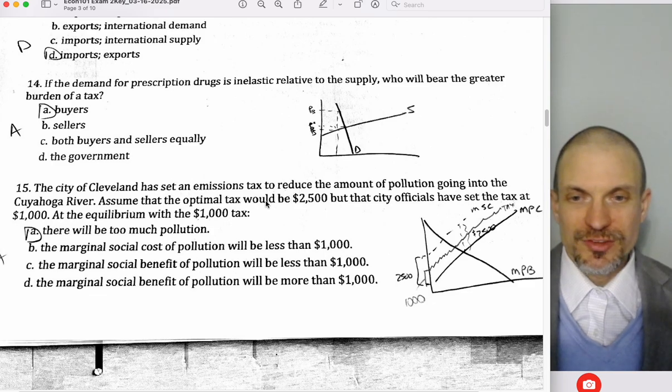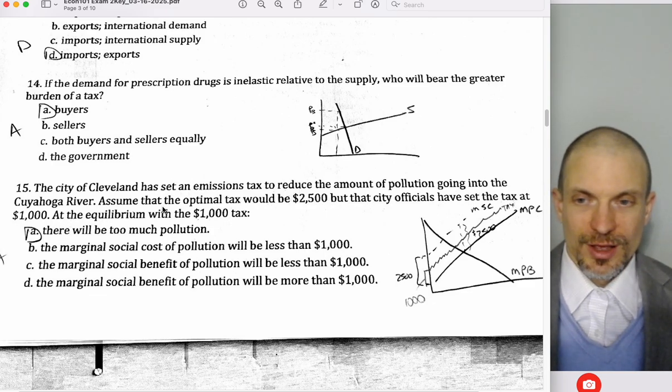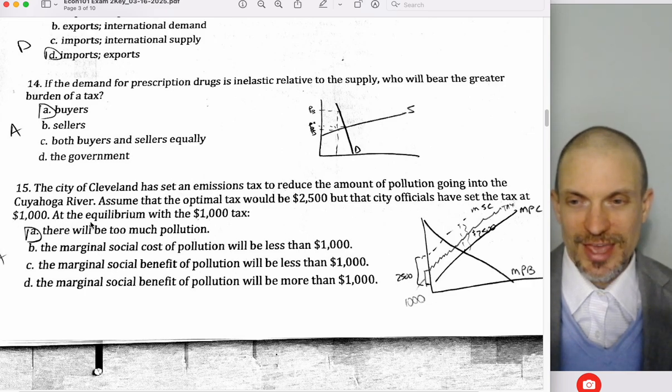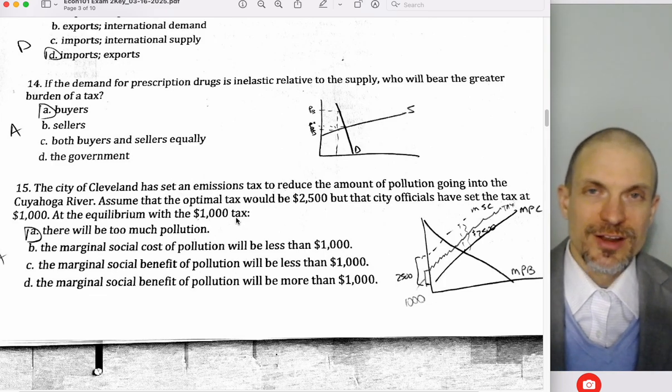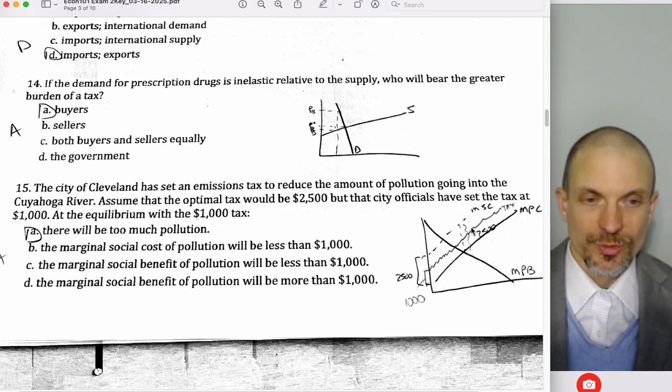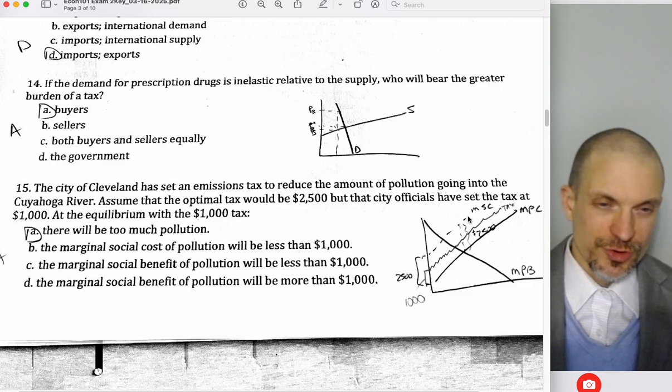The city of Cleveland sets an emission tax to reduce the amount of pollution going into the Cuyahoga River. Assume the optimal tax would have been $2,500. City officials have set the tax at $1,000. At the equilibrium with a $1,000 tax, the tax is insufficient. It's not enough to internalize the externality. It does the job partially, but doesn't get us all the way there. So here's the marginal private cost. Here's the marginal social cost.